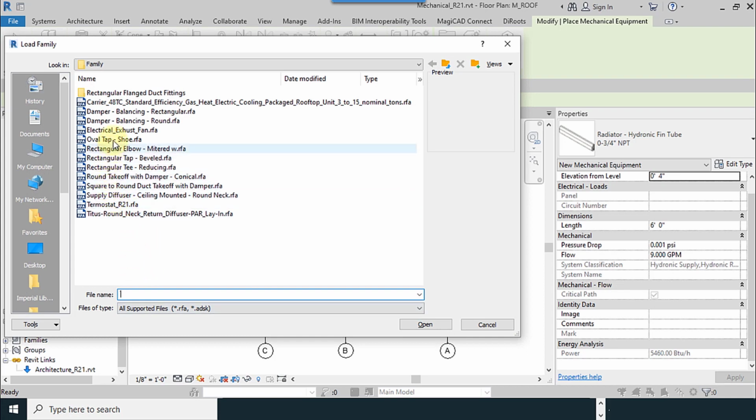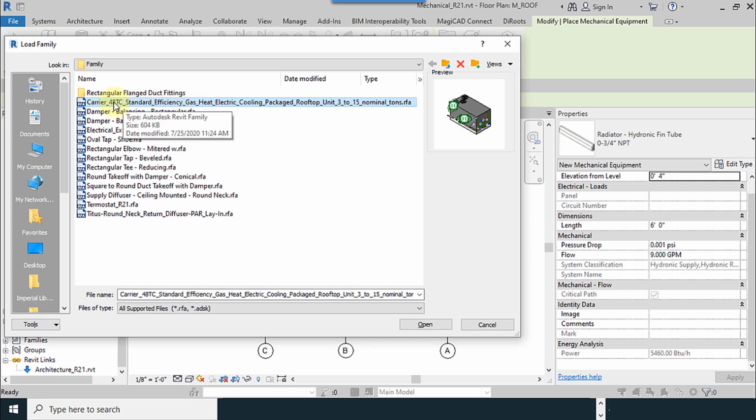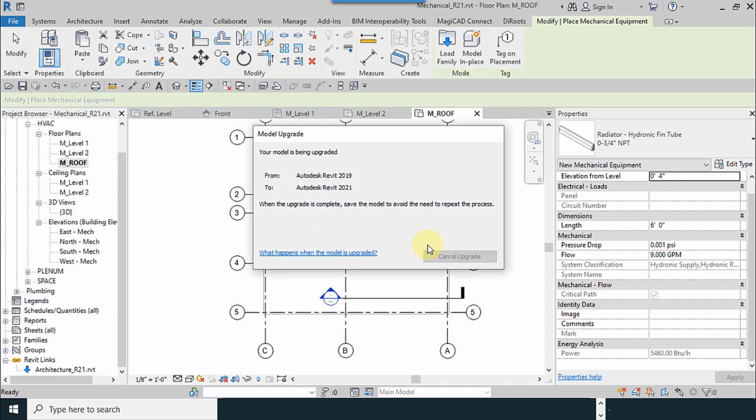So I try to import the rooftop unit for the ATC. The heating system is by gas, and we use a package for cooling, and 3 times 50 tons. Okay, so we select it.